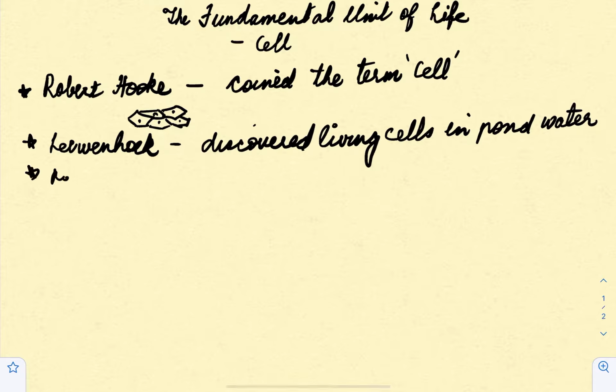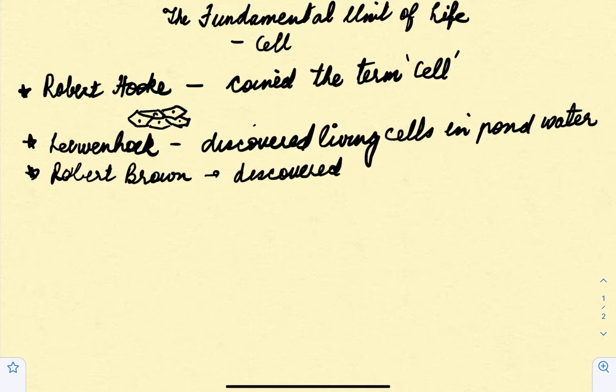Next we need to learn about Robert Brown. Robert Brown discovered nucleus inside a cell. In some books you see they say that nucleus is considered as the brain of the cell, and basically it stores the genetic information. So Robert Brown was the one who discovered nucleus in a cell. These names are important, that is why I'm summarizing it initially.